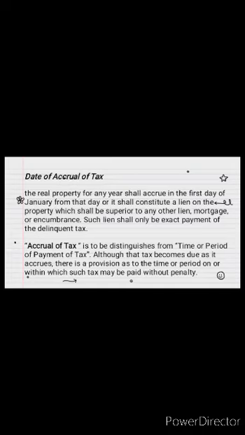The real property tax for any year shall accrue on the first day of January. From that day on, it shall constitute a lien on the property which shall be superior to any other lien, mortgage, or encumbrance. Such lien shall only be extinguished upon payment of the delinquent tax.